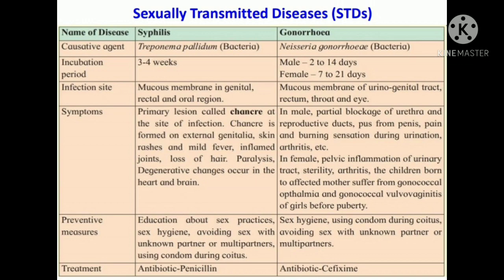Then coming to the preventive measures. What are the measures which should be taken to avoid this disease? Education should be given about sex practices and sex hygiene, avoiding sex with unknown partners or multiple partners, and using a condom during coitus. Coitus means at the time of mating.